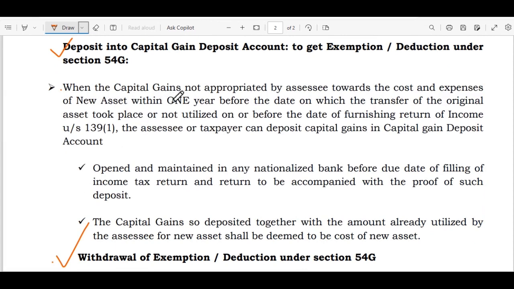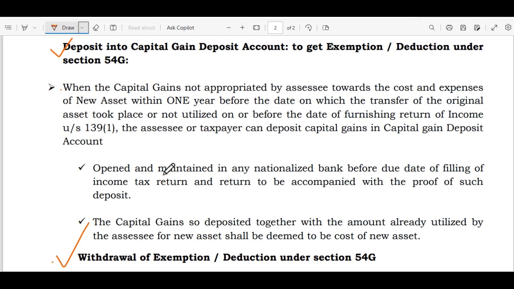When capital gains are not appropriated by the assessee towards the cost and expenses of new asset within 1 year prior to or before the date on which the transfer of the original asset took place, or not utilized on or before the date of furnishing return of income under Section 139(1), the assessee or the taxpayer can deposit capital gains in capital gain